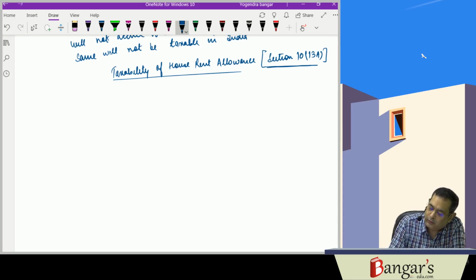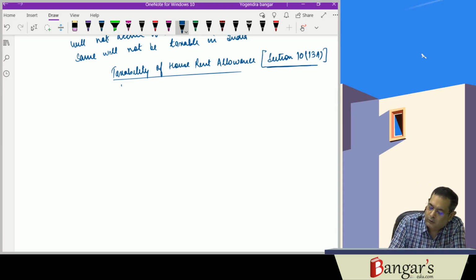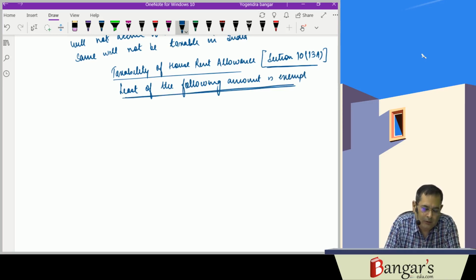Here, house rent allowance is a fixed monetary payment given by the employer to the employee. In case of HRA, the least of the following amounts is exempt.